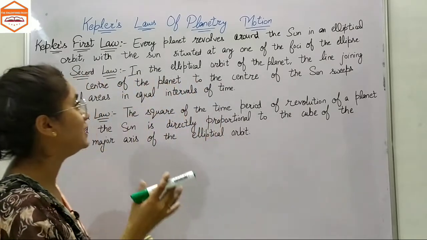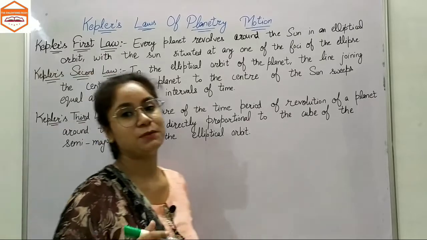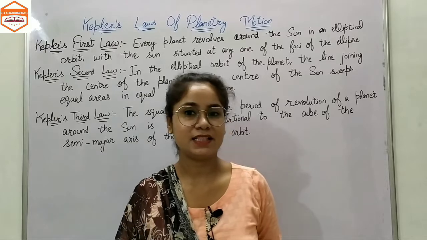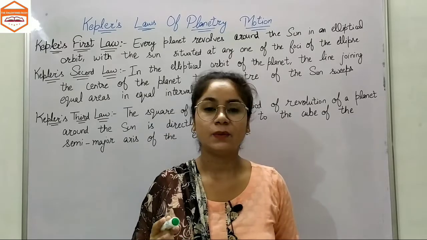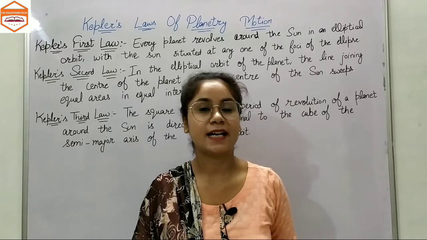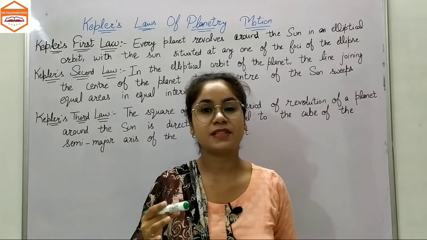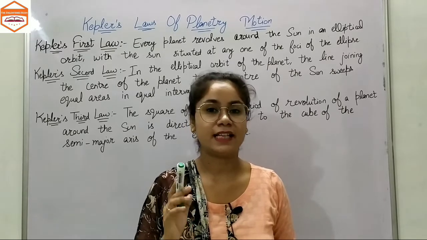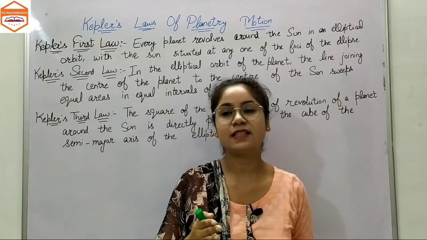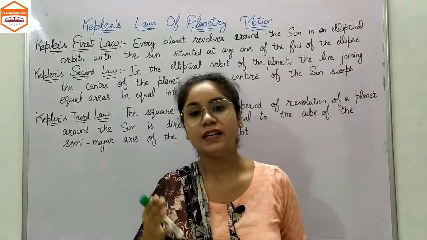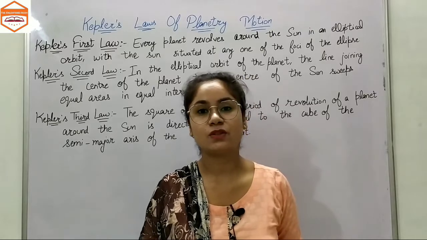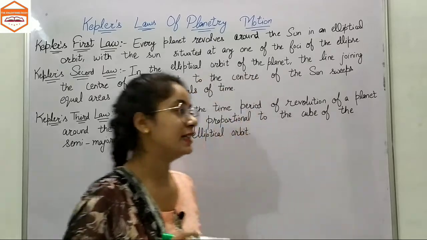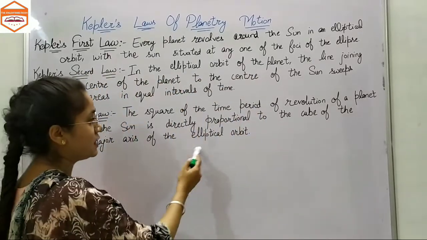Now let's talk about Kepler's laws of planetary motion. In 1601 there was a mathematician whose name was Tycho. Tycho had made many precise theories and calculations related to the orbits of planets, especially Mars. After the death of Tycho, Kepler studied those theories and found that the orbit of Mars is elliptical.